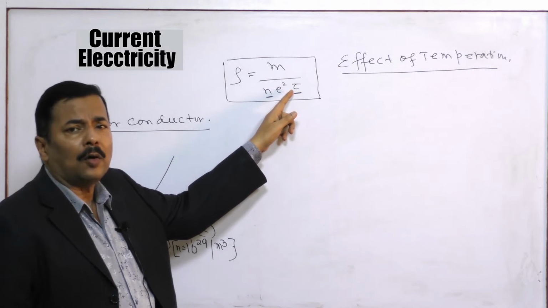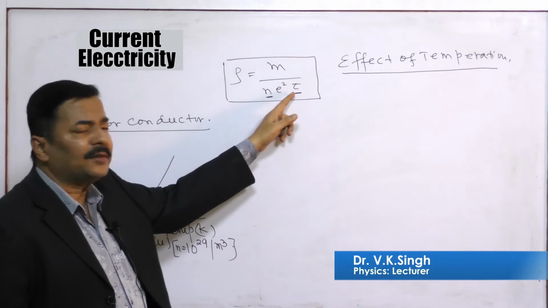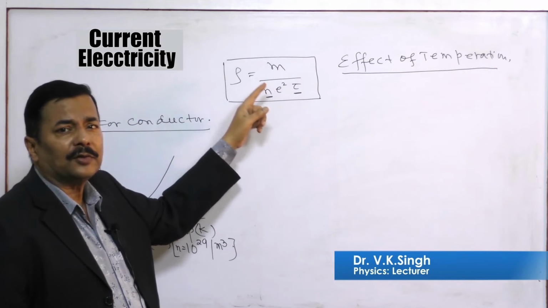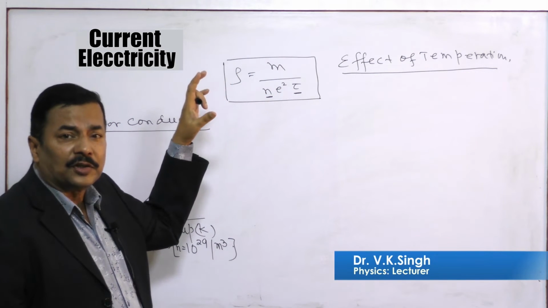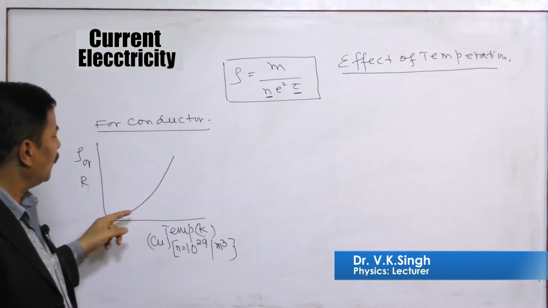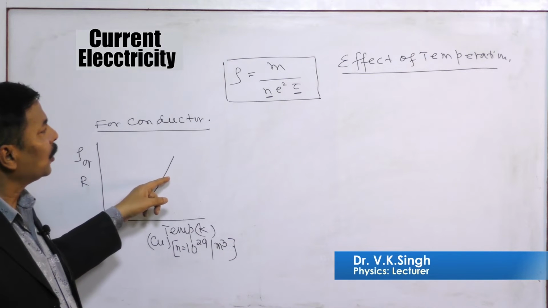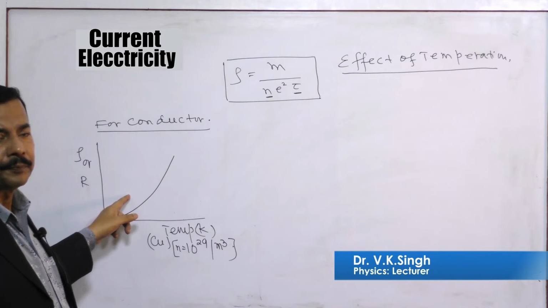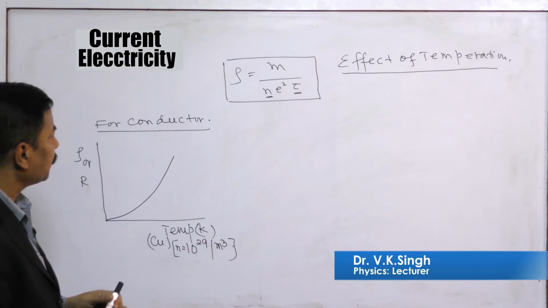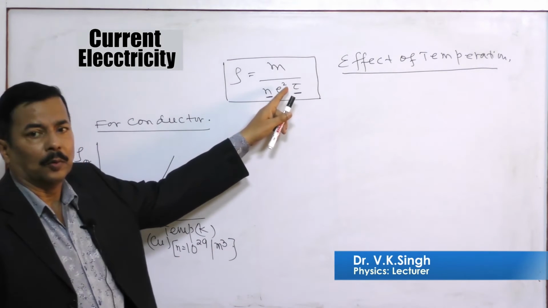So tau dominates in the case of a conductor. The average relaxation time, which decreases with temperature, dominates, and so the resistance and resistivity of the conductor increase with temperature. The dominating factor is tau.